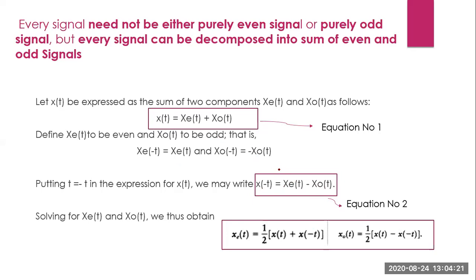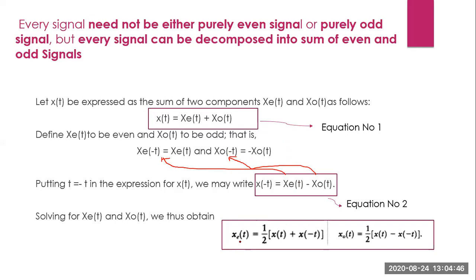That is, x of minus t is actually equal to x e of t minus x o of t. That is second equation. Now you solve these two equations.